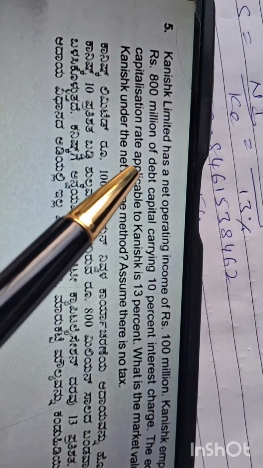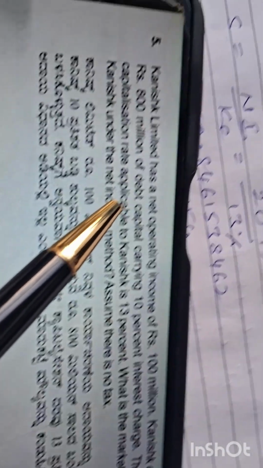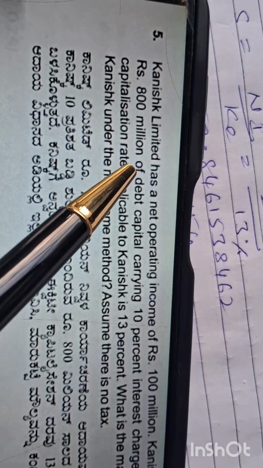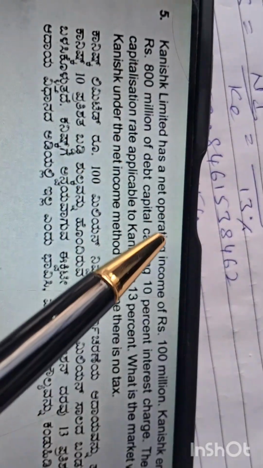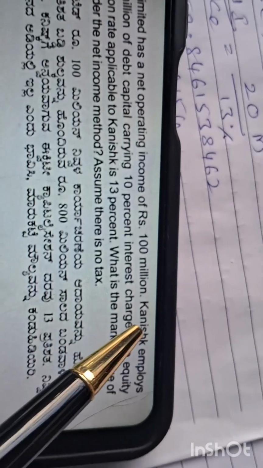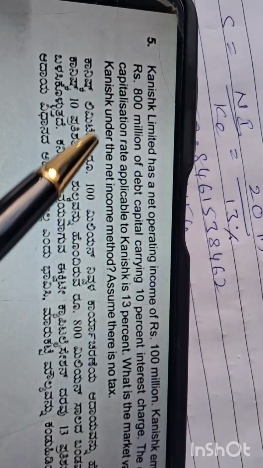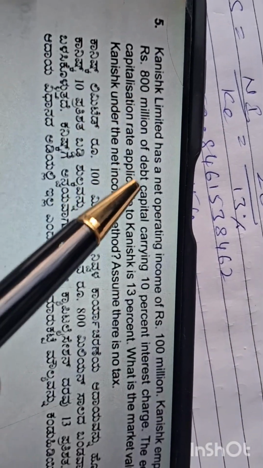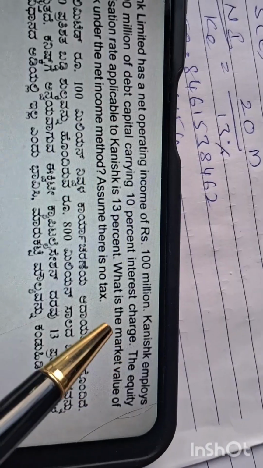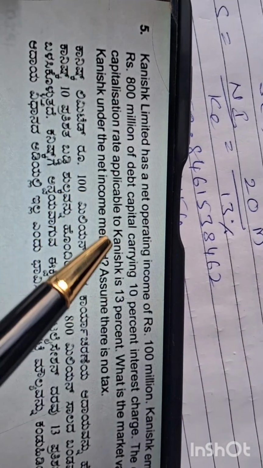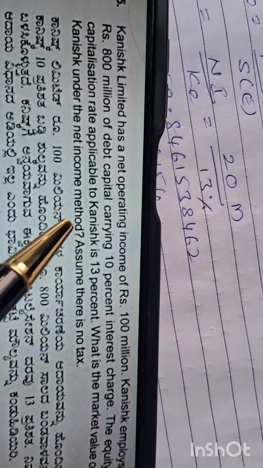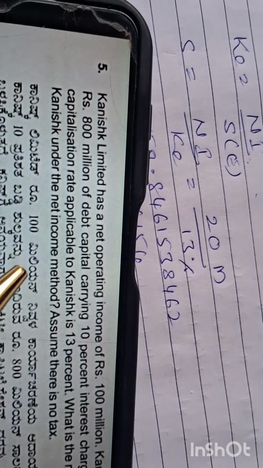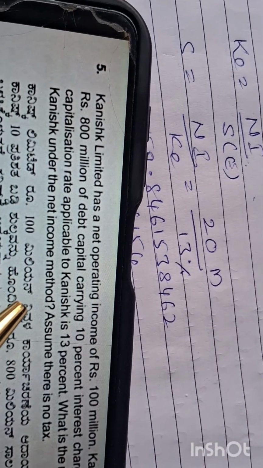So this is AFM 2025 related to value of the firm. Kanishka Limited has a net operating income of rupees 100 million. His debt capital is 800 million, carrying 10% interest. The equity capitalization rate is 13%. What is the market value of Kanishka Limited under net income approach?